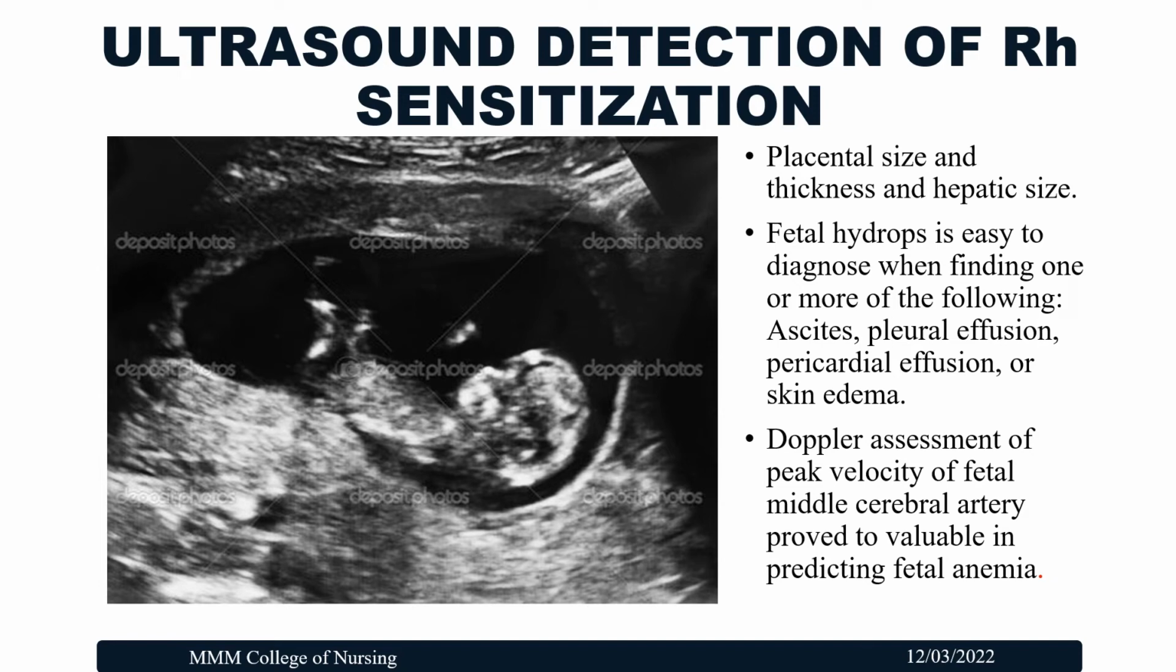So apart from amniocentesis, we can also do ultrasound detection of RH sensitization, that is a scan of placental thickness and hepatic size. Fetal hydrops is easy to diagnose when finding one or more of the following: ascites, pleural effusion, pericardial effusion or skin edema. These can be found through ultrasound examination, and Doppler assessment of peak velocity of the fetal middle cerebral artery proved to be valuable in predicting fetal anemia.